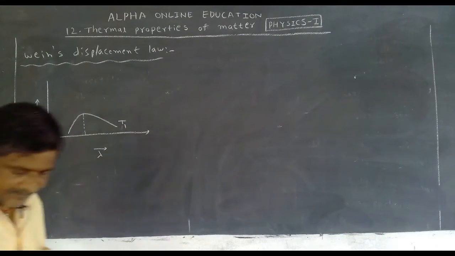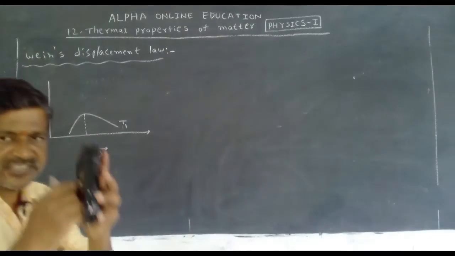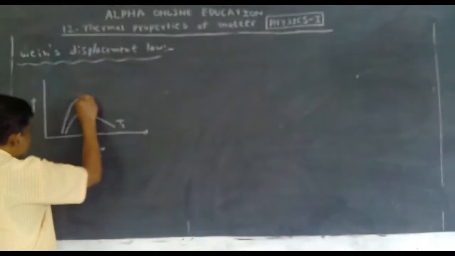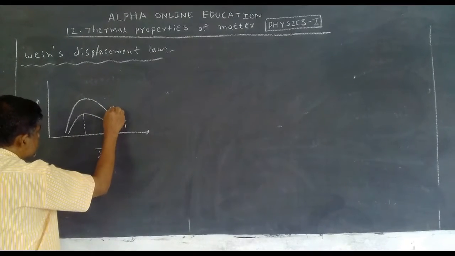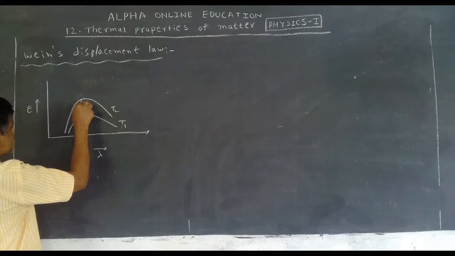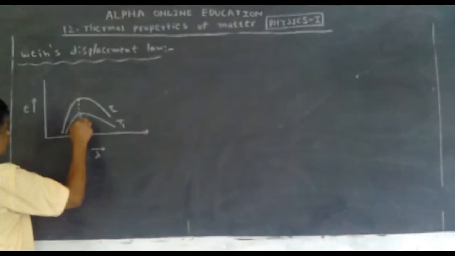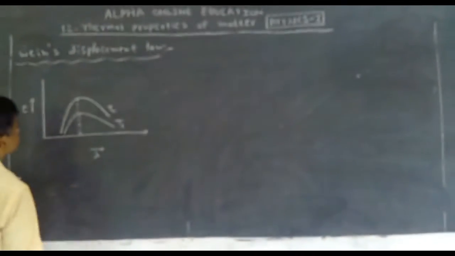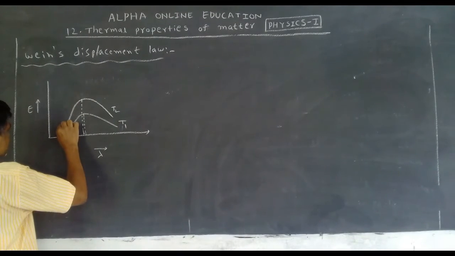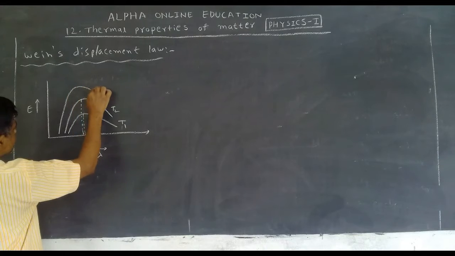and the temperature of the black body was increased. Now let us see. This is the black body at a certain temperature T1. Temperature is increased. Now the graph is like this. This is for T2. So for this, this is the maximum. Next one, the temperature was increased like this.